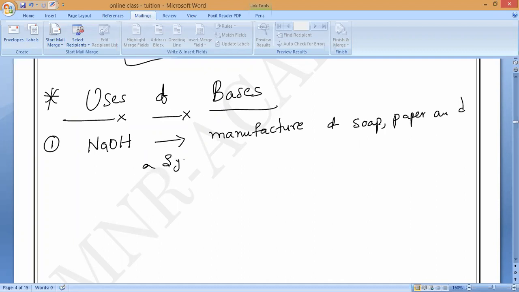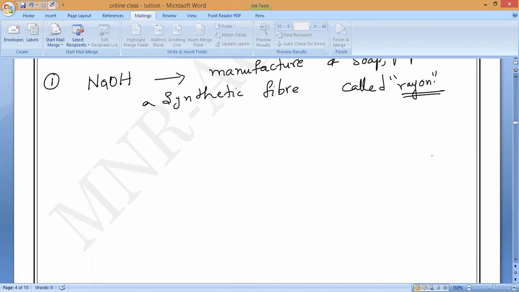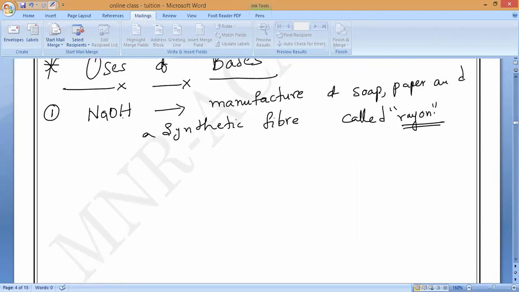The synthetic fiber is called rayon. See one MCQ: which base do we use in the manufacturing of rayon, which is a synthetic fiber? Sodium hydroxide. Be able to remember, all of you? Each and everything is an MCQ.